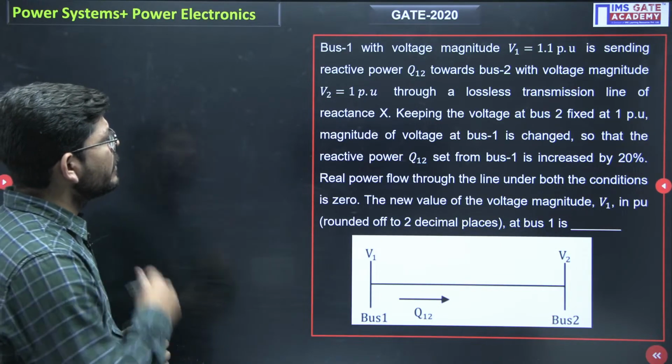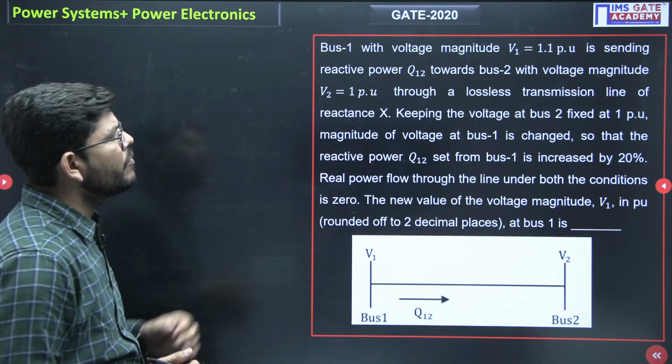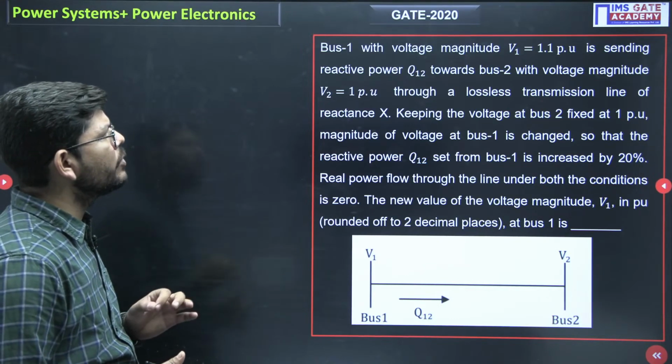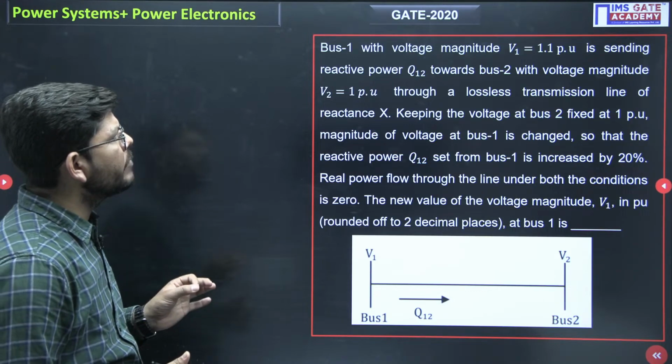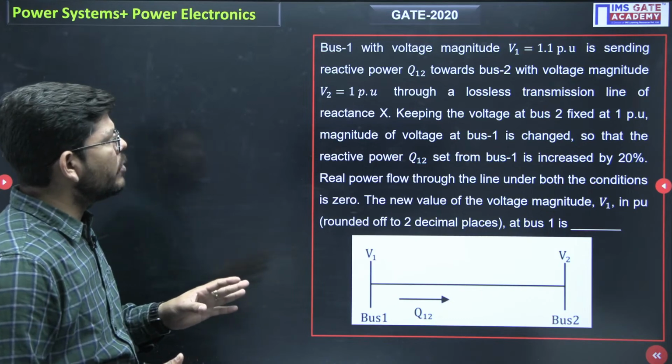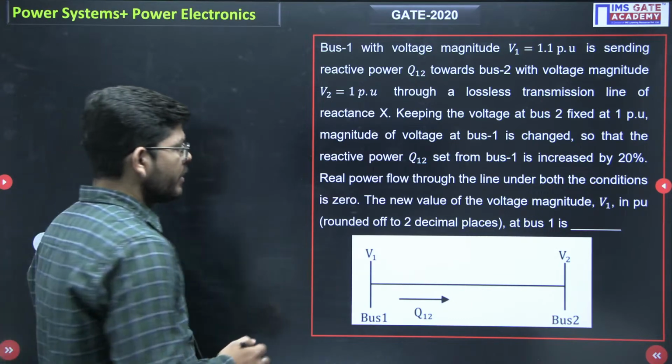So we have bus 1 with voltage magnitude V1 equal to 1.1 per unit sending reactive power Q12 towards bus 2 with voltage magnitude V2 equal to 1 per unit through a lossless transmission line of reactance X, which is given here.